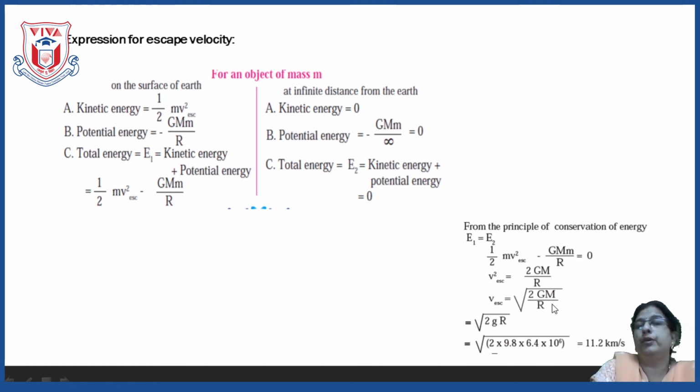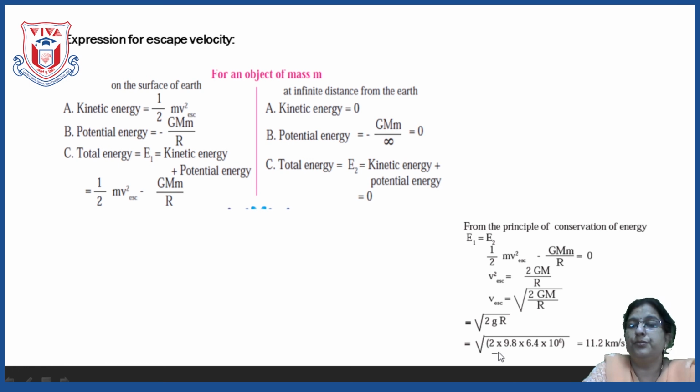The formula for g, that is acceleration due to gravity, is GM upon R square. So, to get R square here, multiply and divide. If I take R into R, it will be R square, and here only R will come. So GM upon R square is the formula for acceleration due to gravity. So, we get the equation v is equal to under square root 2gR.